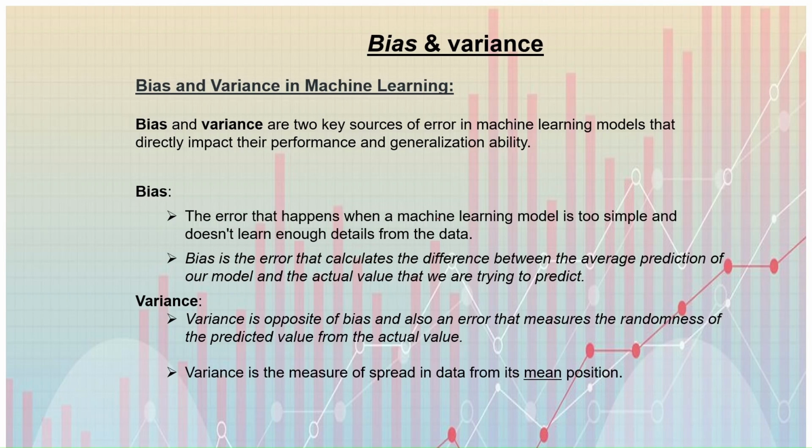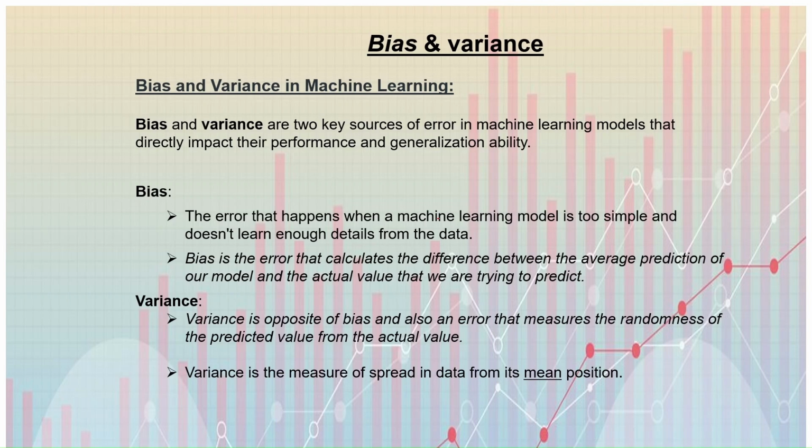Bias. Bias is the error that happens when a machine learning model is too simple and doesn't learn enough details from the data. Bias is the error that calculates the difference between the average prediction of our model and the actual value that we are trying to predict.